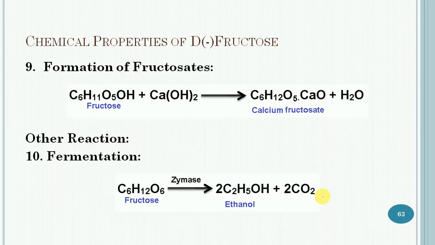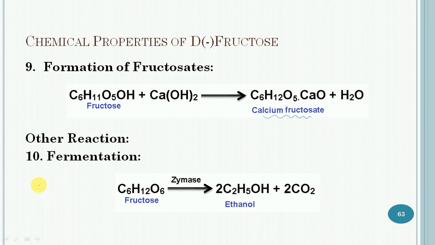Then formation of fructosate. Fructose reacts with a metallic hydroxide such as calcium hydroxide, and in this case insoluble calcium fructosate will get formed.